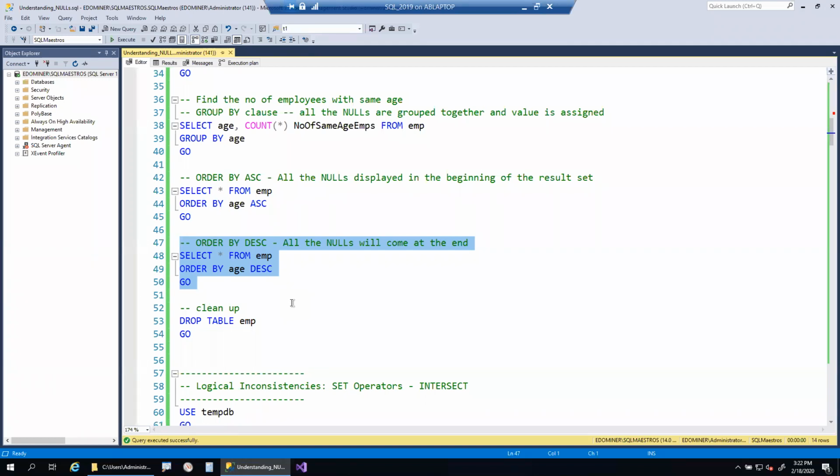These are the small things that developers generally make mistakes on and realize later, so we need to watch for this every time. I hope the grouping, aggregation and ordering concepts are clear. Please respond in the chat window if this is also clear.